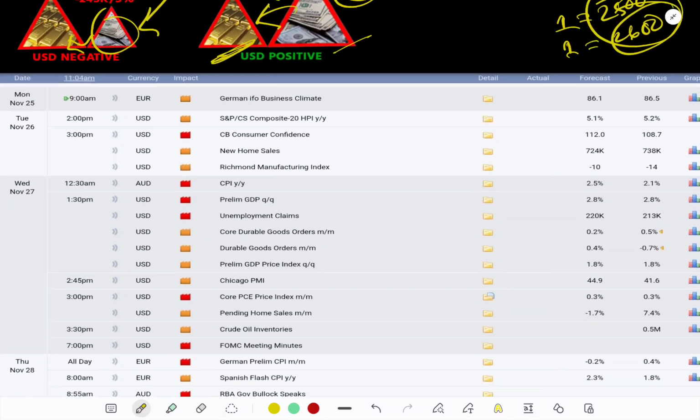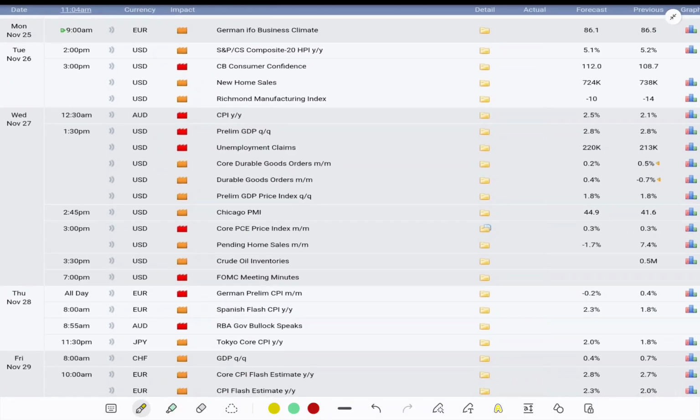As we know, there are 5 trading or market news days on the market: Monday, Tuesday, Wednesday, Thursday and Friday. As you can see, on Monday we have a euro news, so we don't need to keep our concern on that. If a major geopolitical thing happens on earth, like the Russia, Ukraine and Middle East war, and something incredible happens, then the gold market will move a lot. Otherwise Monday's market will move sideways. We'll explain that in the technical analysis session.